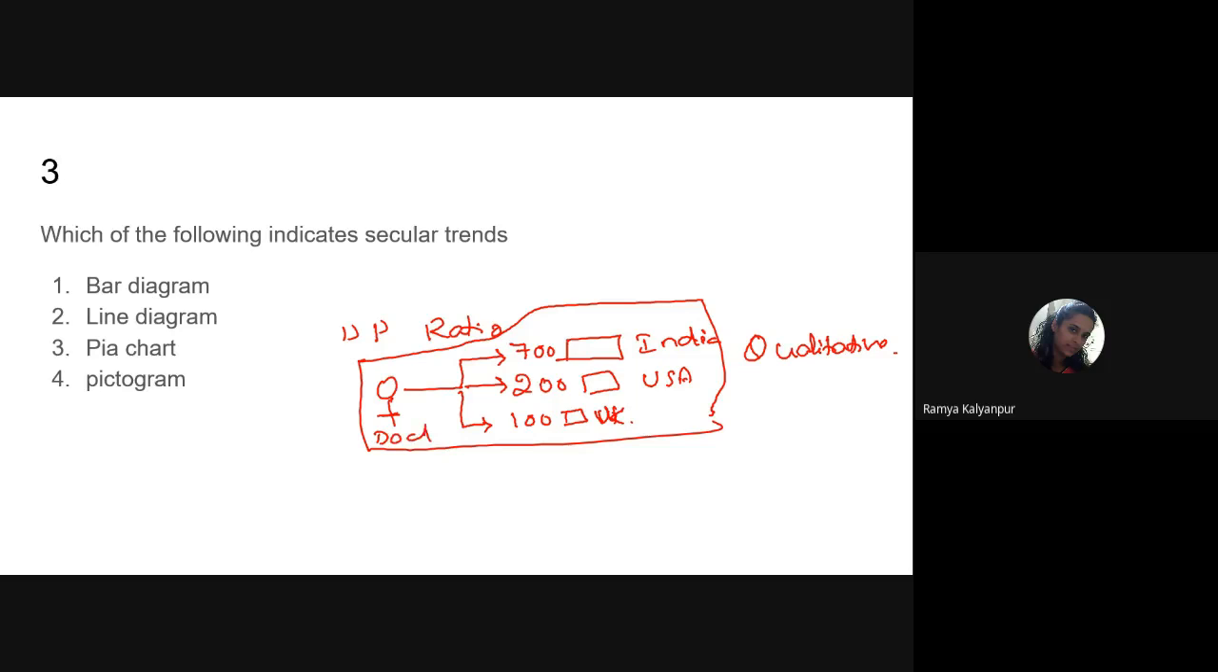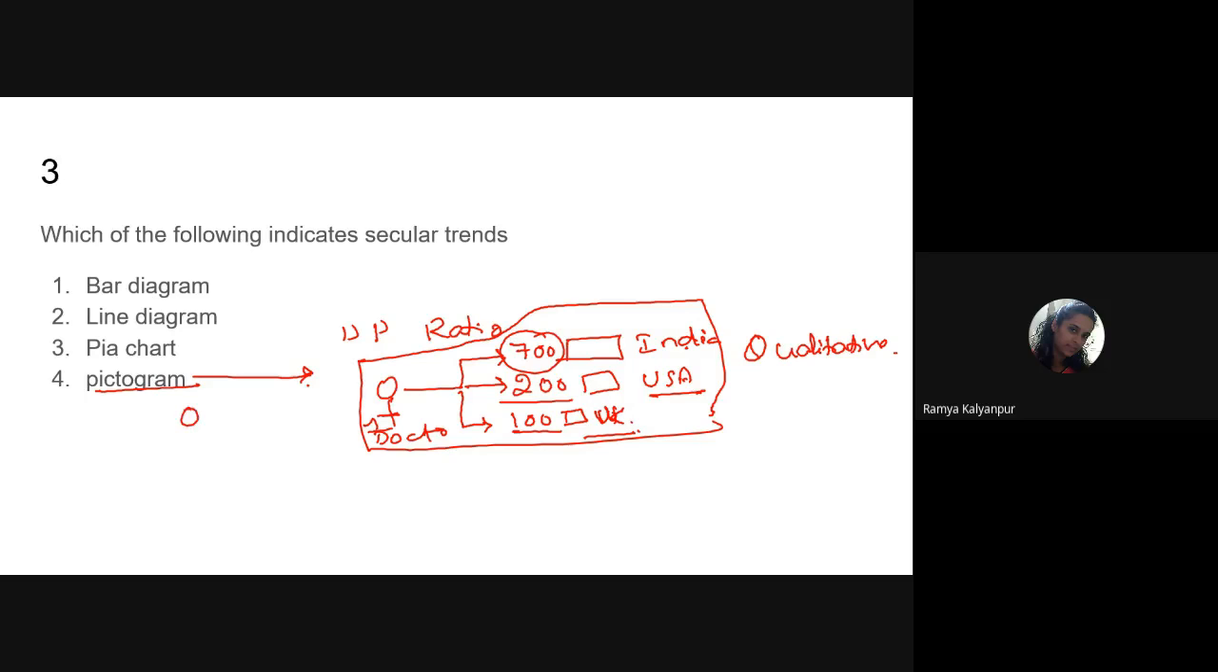This is a doctor. So one doctor is for 700 patients in India, one doctor for 200 patients in the US, and one doctor for 100 patients in the UK. Now this is exactly suitable for a pictogram.